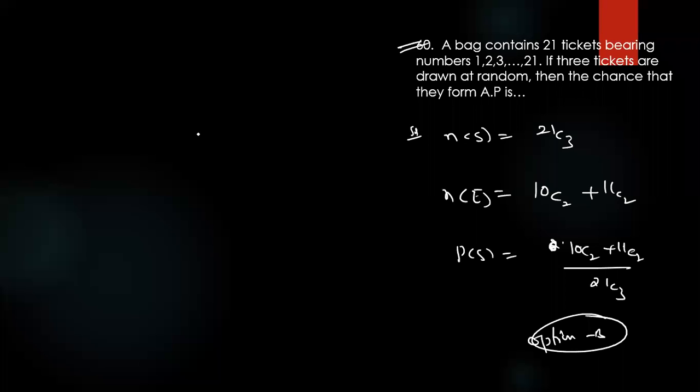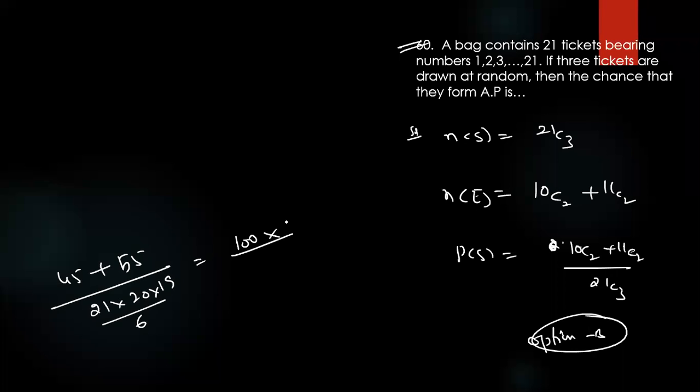Anyone find out 10C2 plus 11C2, how much is coming? Simplify. 10C2 means how much? 45. 11C2 means 55. Then 6 by 21 into 20 into 19, so 3 2 0, 3 7 0.